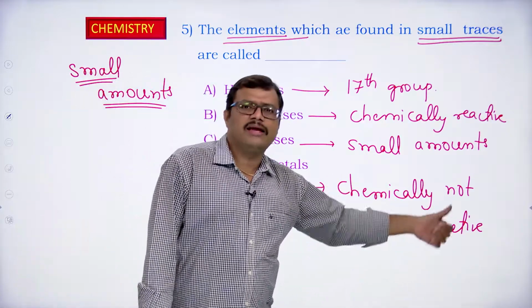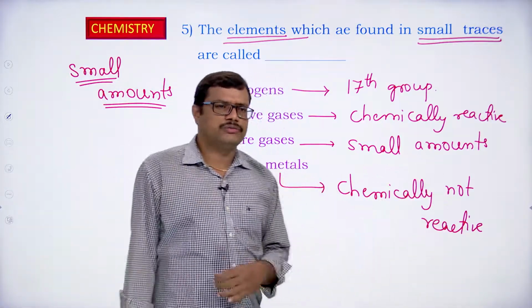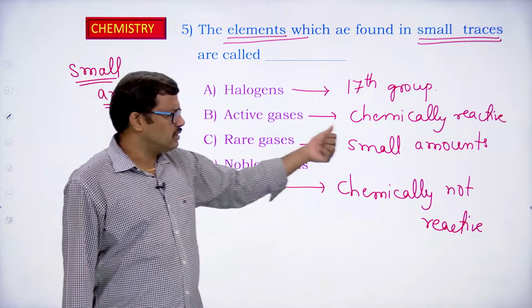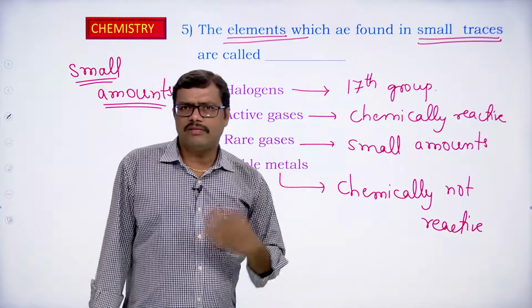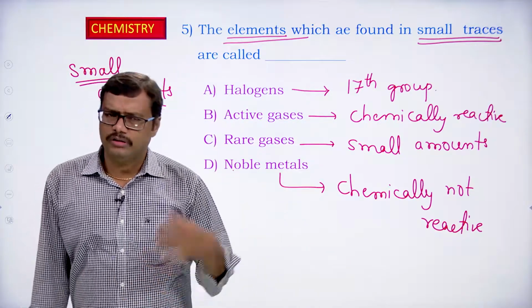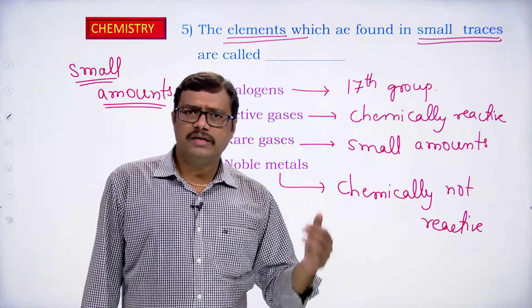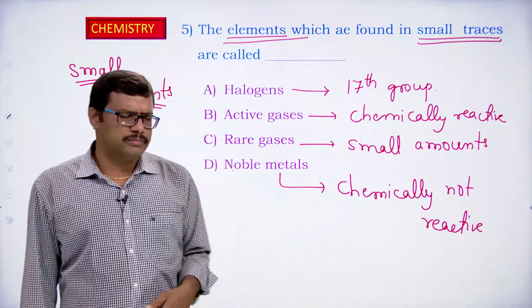They are chemically inactive, chemically not reactive, okay. And rare gas means available in small amounts. Halogens are one of the family members present in the periodic table. They are all elements of the 17th group in the periodic table, okay.